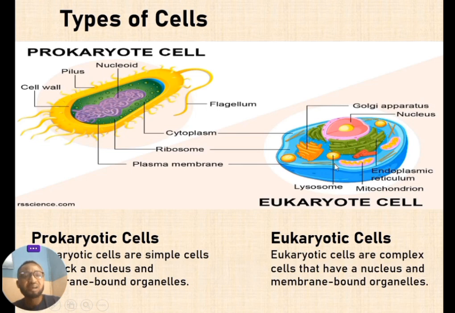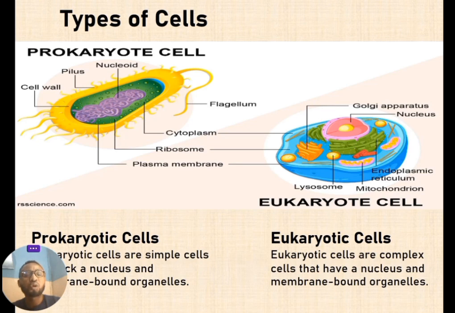Now, what are prokaryotic cells and what are eukaryotic cells? We are going to talk more about them in a subsequent video. We'll also look at five or six differences between the prokaryotic and eukaryotic cell.